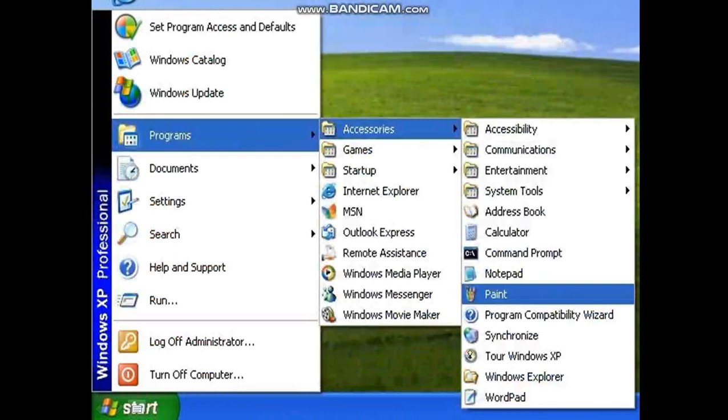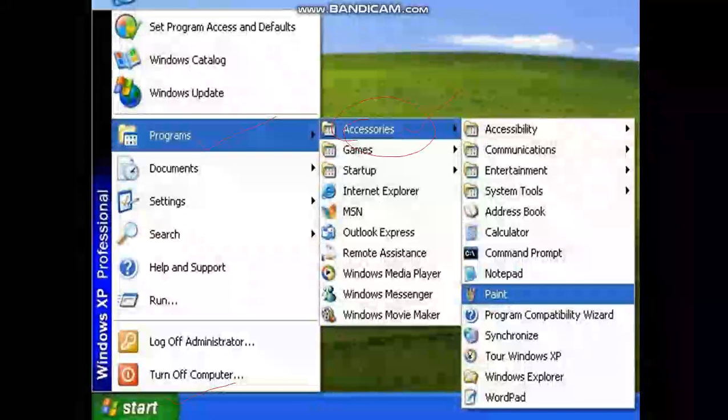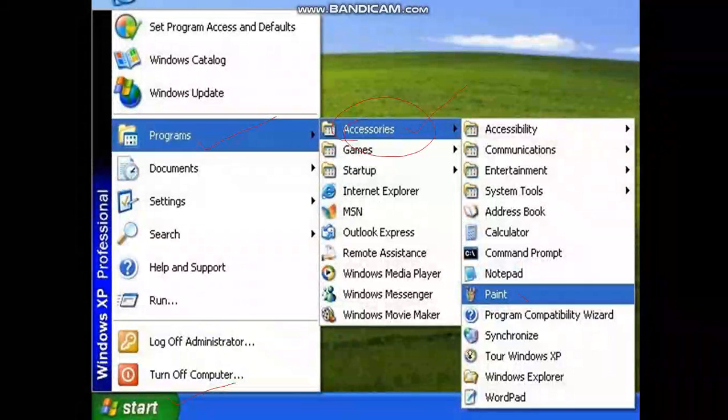So here is the start button. This is the start button. You will click on this button and then you will click on programs. Then what will appear? Accessories. You will click on accessories and then you will get paint here and then you will click on the paint button.